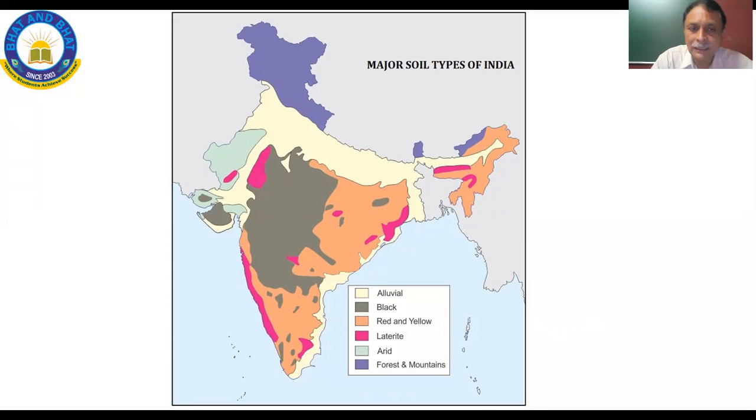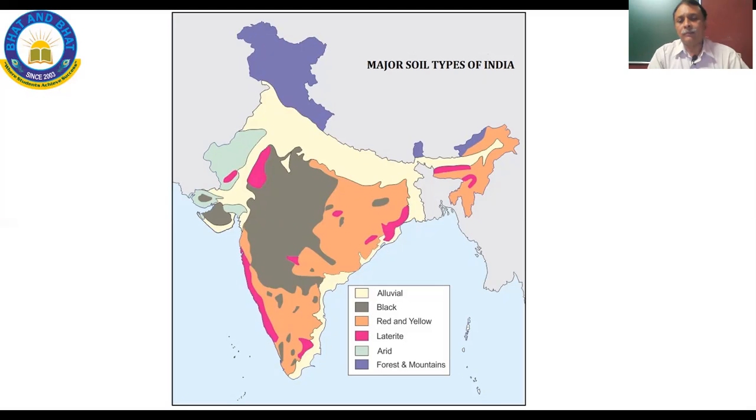Arid is basically the desert regions, where the absolute desert, the desert to the west of Rajasthan. That's the part you are seeing there. And in Gujarat, it is the Ran of Kutch. They are totally arid, basically where most of the salt production takes place in our country. That's where it is, in the Gujarat Ran of Kutch part. And then you have the forests and mountainous.